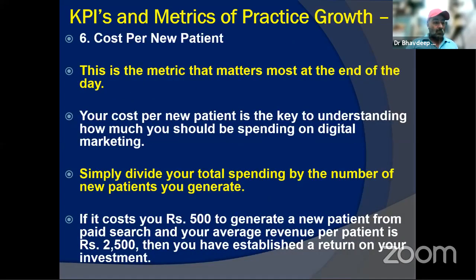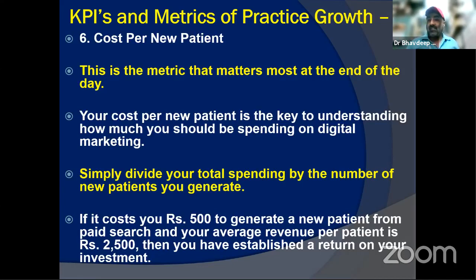So then the last metric in this segment is cost per new patient. And whatever we do, ultimately, this is the thing that matters, the ultimate thing. At the end of the day, everything is done, lead done, convert done. What exactly is the cost for the new patient? It will tell you whether you should spend on digital marketing or not, and if you want to give it a long rope or not, or maybe if it is a loss-making exercise, how many months you can continue with that, or maybe making a slight adjustment each month that yes, this source is giving me traffic, so I'll invest more in this source, maybe less in the other parts.